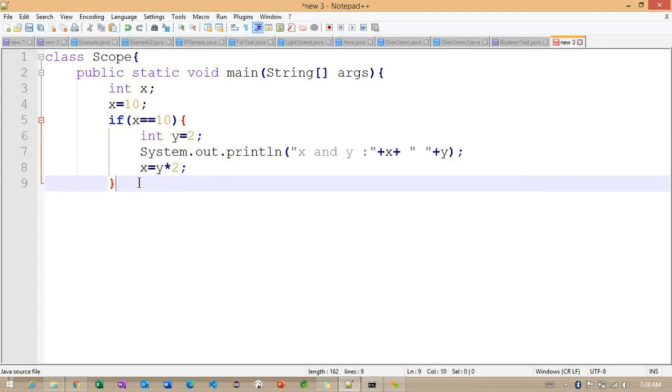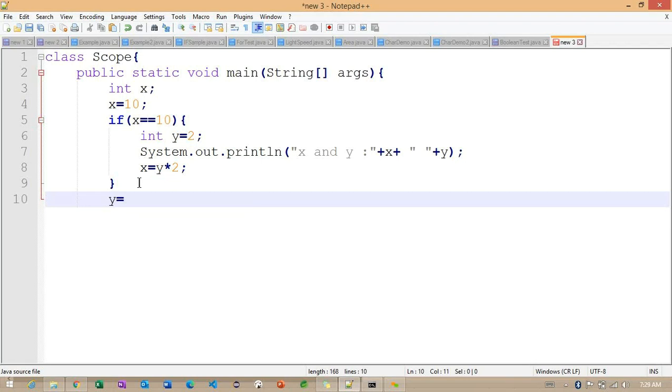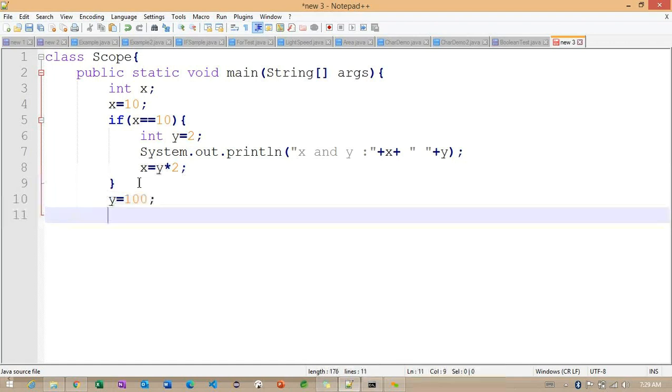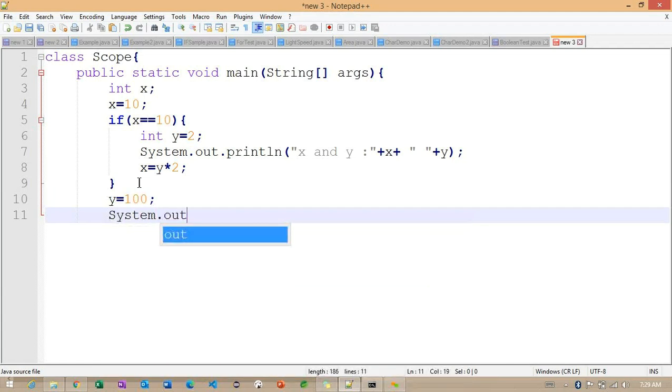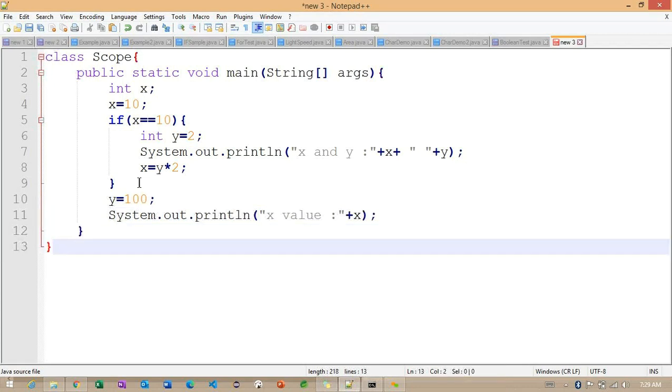After this, now what I'm doing here, I'm trying to check with the y value. So y is equal to 100 here. And after this, again, I'm trying to print this particular x value, something called x here. So can you please let me know what are the outputs we are going to get here?